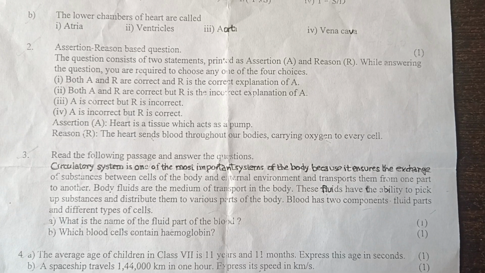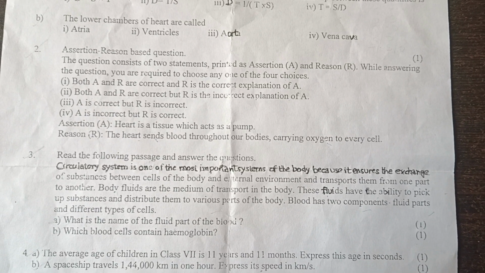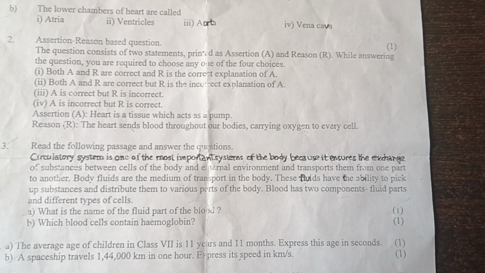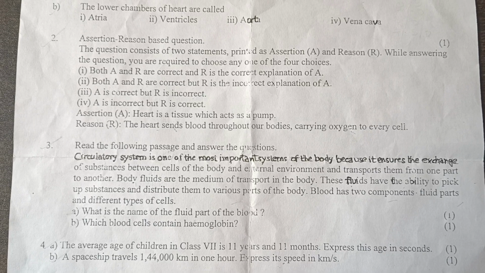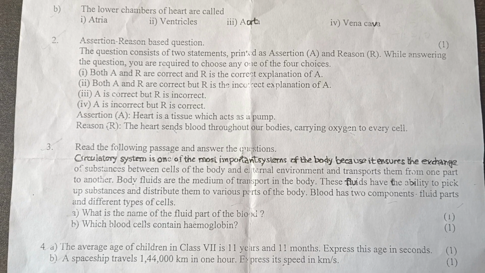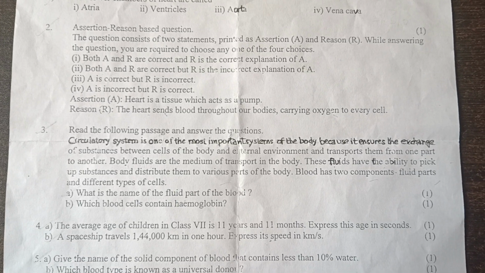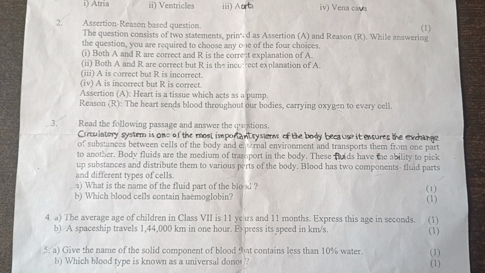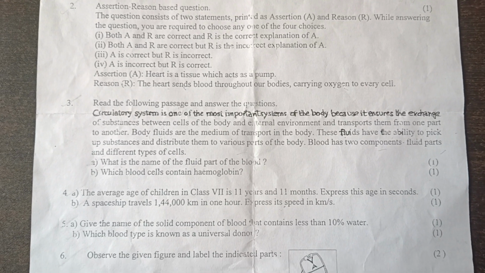So next question. The average age of children in class 7 is 11 years and 11 months. Express this age in seconds. So you have to calculate it. A spaceship travels 1,44,000 kilometers in 1 hour. Express its speed in kilometer per second. Next, give the name of the solid component of blood that contains less than 10% water. Which blood type is known as a universal donor?